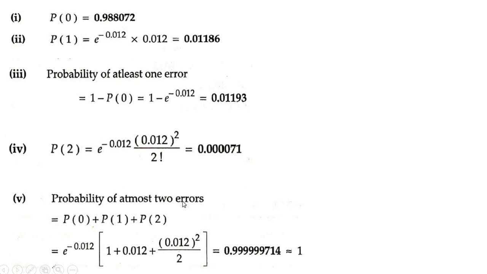Here, at most 2 errors means less than or equal to 2. Less than or equal to 2 means what numbers? 0, 1 and 2. You have already found P of 0, so substitute that. P of 1, which you have already found, substitute that value. You have already found P of 2 also. Substitute. Add all the 3 values and that will be approximately equal to 1.